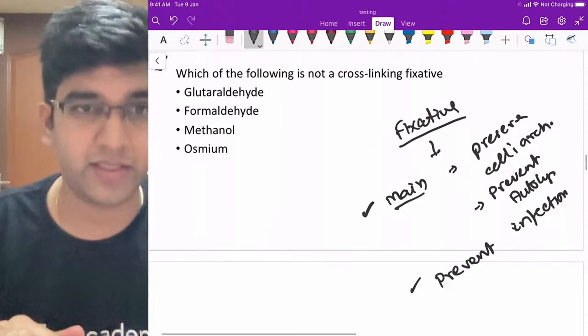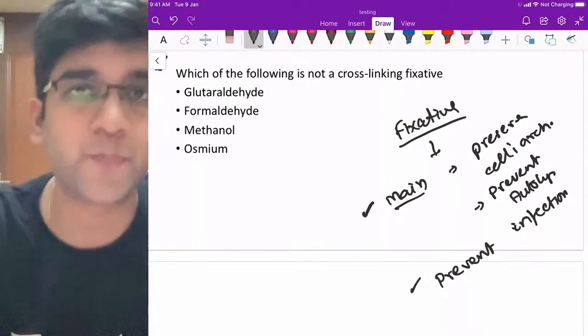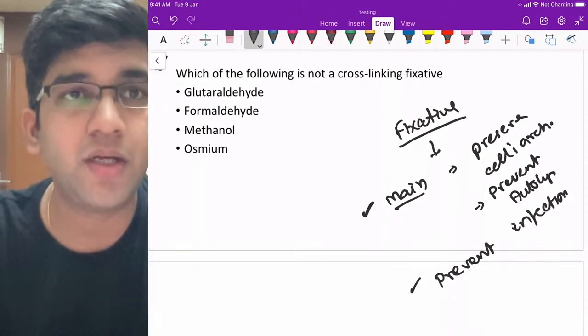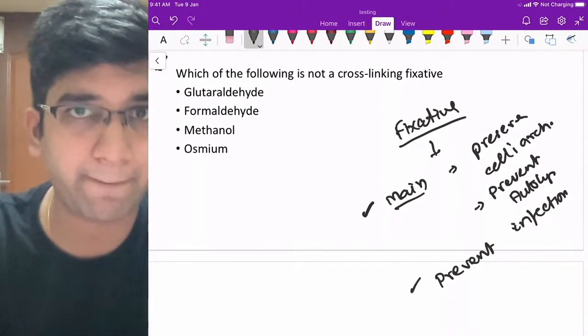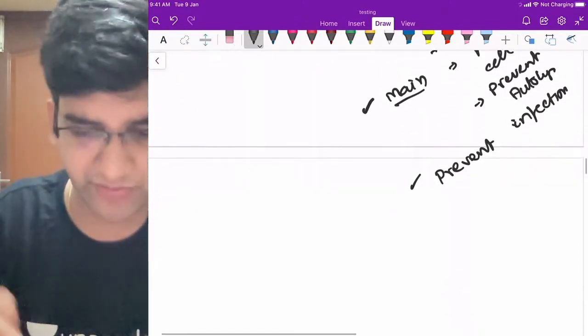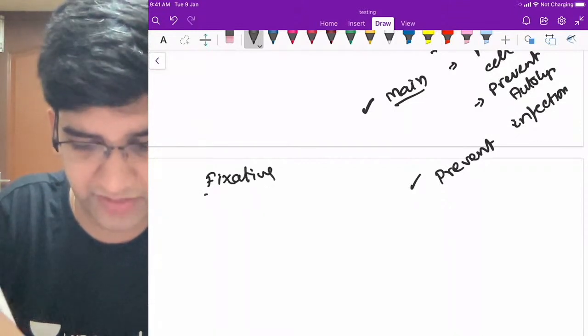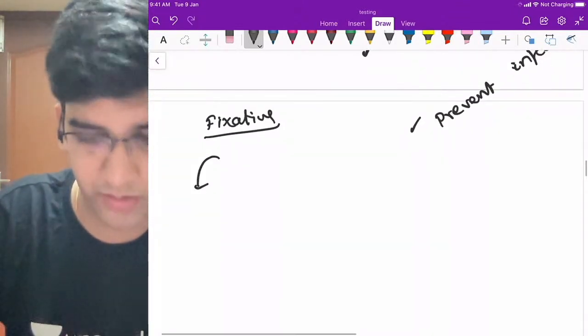So now let's come to the fixative question per se. Which of the following is not a cross-linking fixative? Which means I need to know how many types of fixative there are and how fixatives are classified. So we'll go with the basic classification. A fixative is classified based on two things.